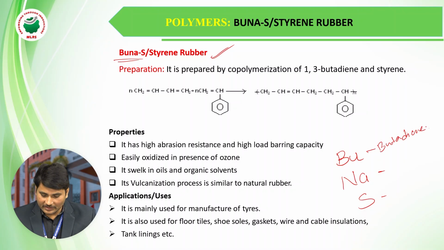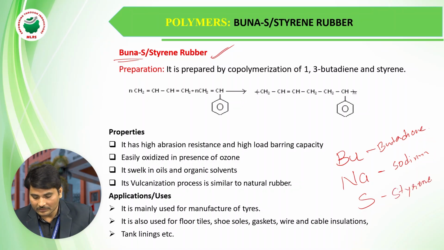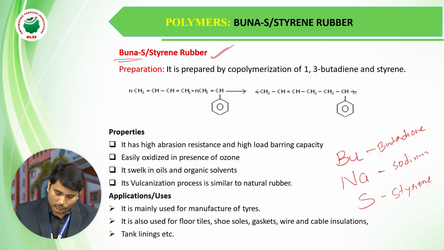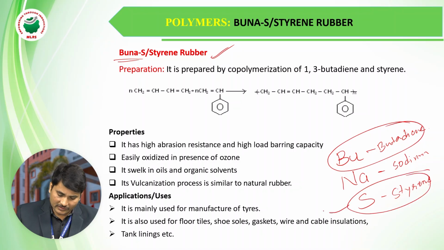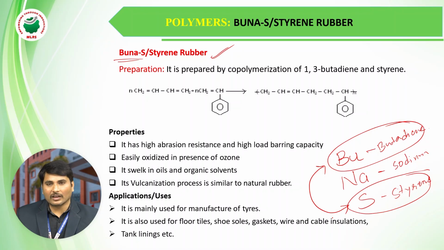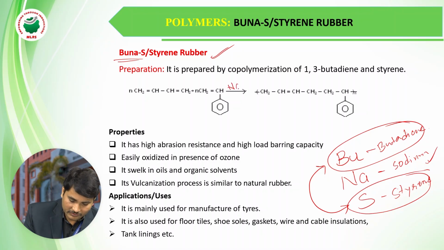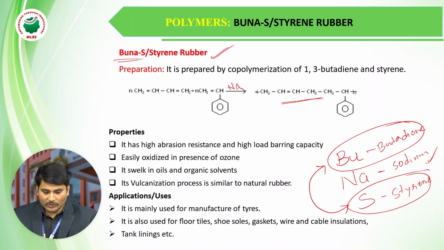Bu means butadiene, Na means sodium, and S means styrene. When two monomers, butadiene and styrene, undergo polymerization in the presence of sodium catalyst, we get Buna S.